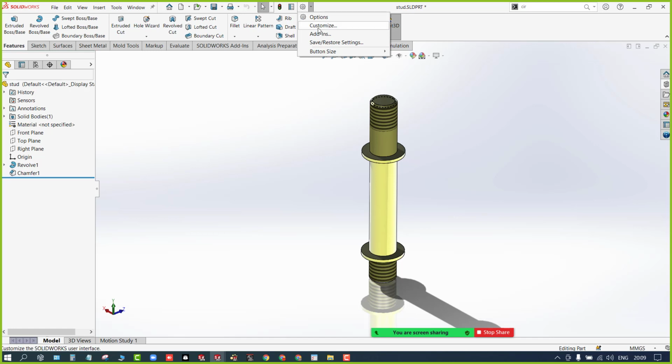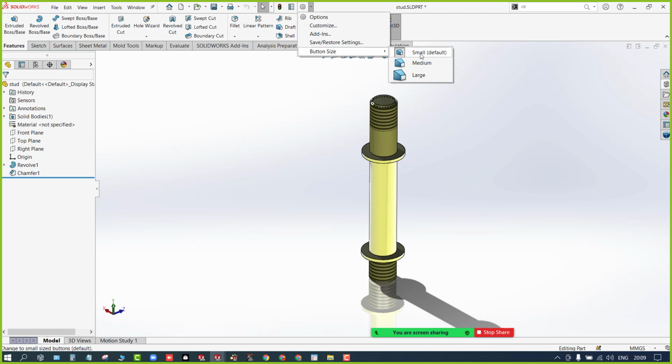In this one we have the customize. You can see this one, right? If you select this, before that let me just showcase this one. By using this one you can set up your icon size. So if you want it small, you can go with this. If you want the medium size, you can set it to medium and large. These are the three standard formats which are available in this.